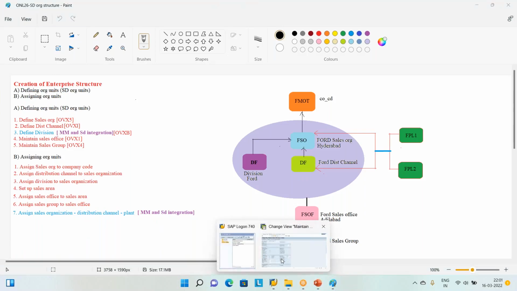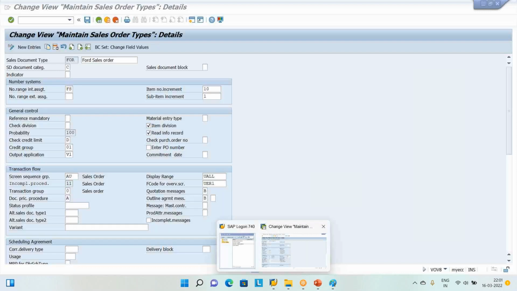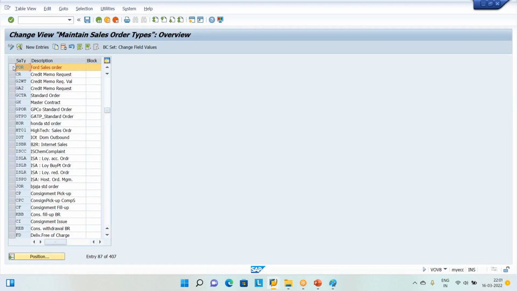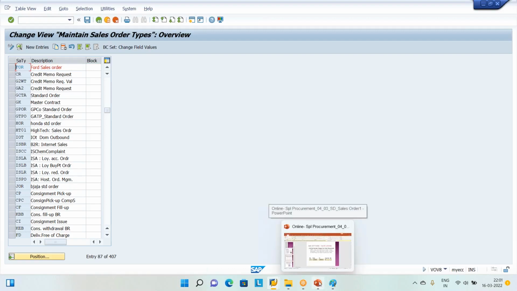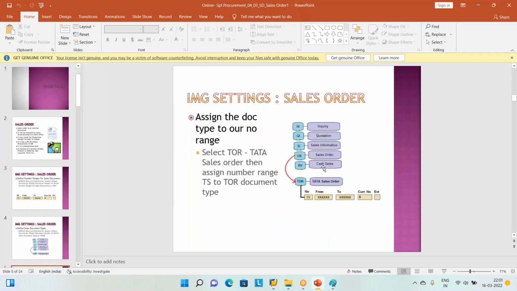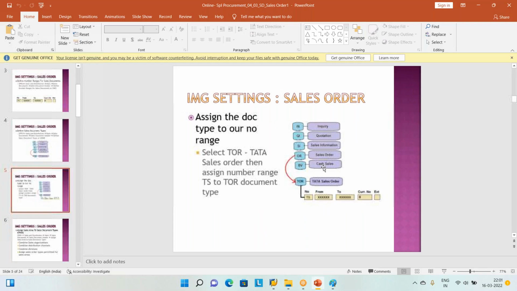What happened? Now number ranges have been created. This is called creation of the sales order by copying the standard sales order and assigning the number range. Will this be sufficient for our sales order creation purpose? No. So what we have done: we created one number range, we copied the document type, and we linked that number range and the document type. Cool, everything is okay. But will this be sufficient?